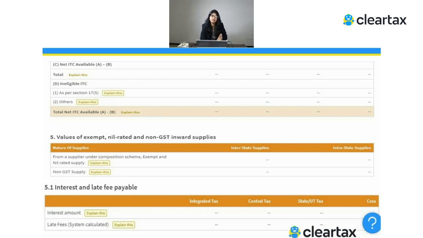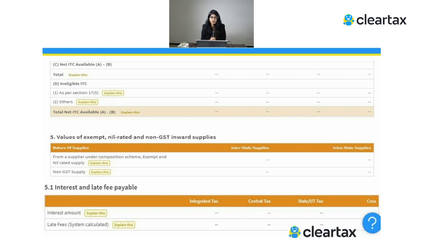So let's say you are a supplier and you upload the information in GSTR-1. When you upload it, all this information is reflected in the other party's account. The form in which this information is reflected is GSTR-2A. So once you upload some information in your GSTR-1, the other party will be able to see his purchases for your sales in GSTR-2A, and basis that, this person can claim ITC.